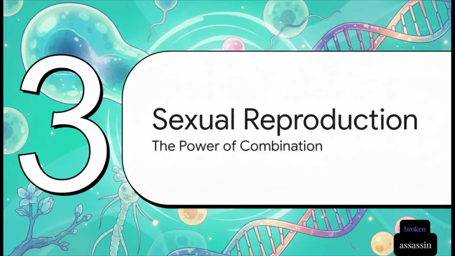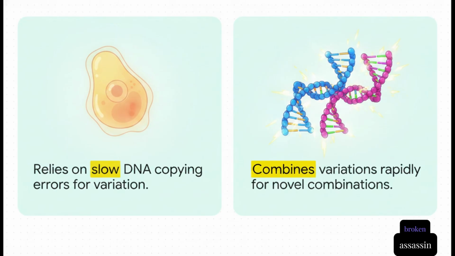Which brings us to Section 3. Why 2? Sexual reproduction and the power of combination. So if asexual reproduction is so efficient, why did nature bother inventing a system that requires two totally different individuals? It all comes down to speed and survival. As we just learned, DNA copying mechanisms are actually fairly precise, which means generating variation is a really slow process in asexual reproduction. But if the environment changes rapidly, slow variation just isn't going to cut it.